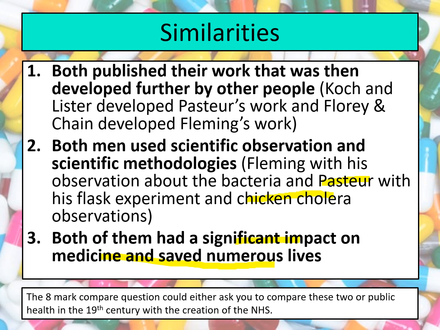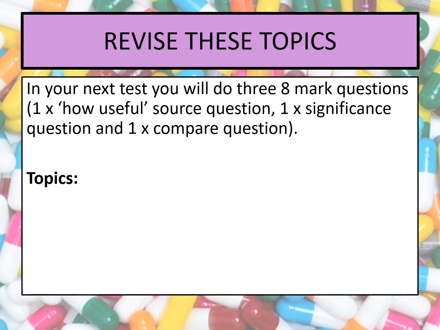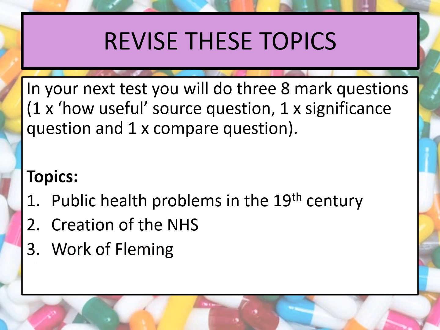Obviously, make sure you know those and the significance of each individual, because you don't know what the question's going to be. Remember, the compare question could ask you to compare these two, or it could ask you to compare public health in the 1800s with the creation of the NHS in 1948. So make sure you're prepared for both of those, and make sure you're generally revising these topics. So remember, these are the topics that we've gone through on this video. Make sure you know about public health in the 1800s, the NHS, Fleming and Pasteur.